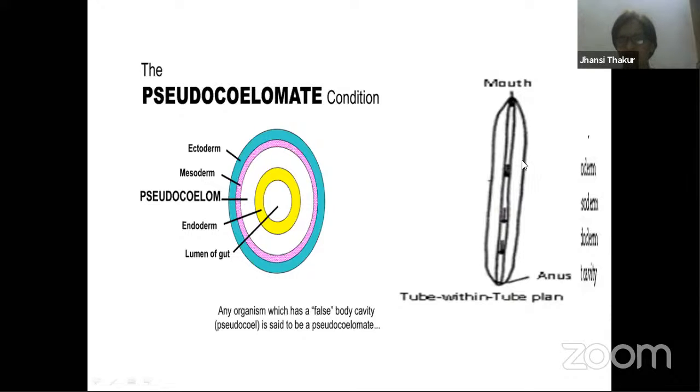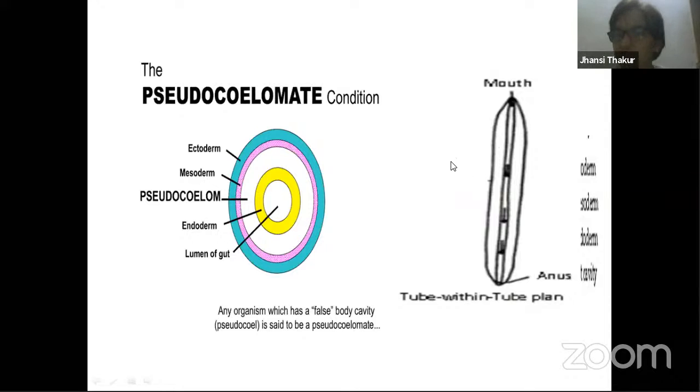That is, this is ectoderm. Inside you find mesoderm, then you find space, then you find endoderm, and the space inside. The innermost space that you're able to see over here is this space only. The wall that you're able to see over here is nothing but this yellow colored wall, endoderm. This space is the pseudocoelom space. And surrounding that is mesoderm, the pink layer, and outside you find ectoderm. This is tube within tube organization.